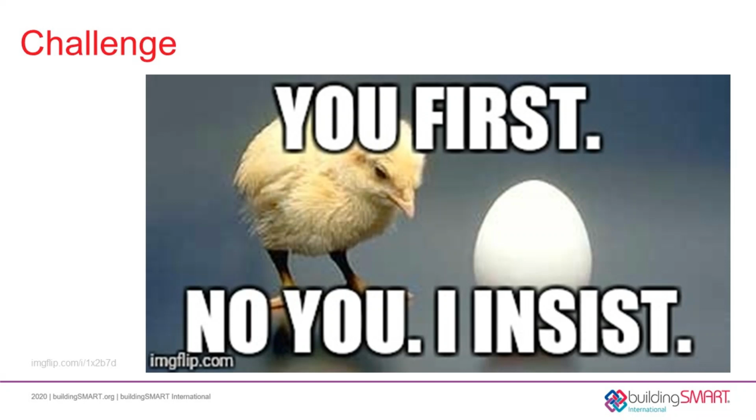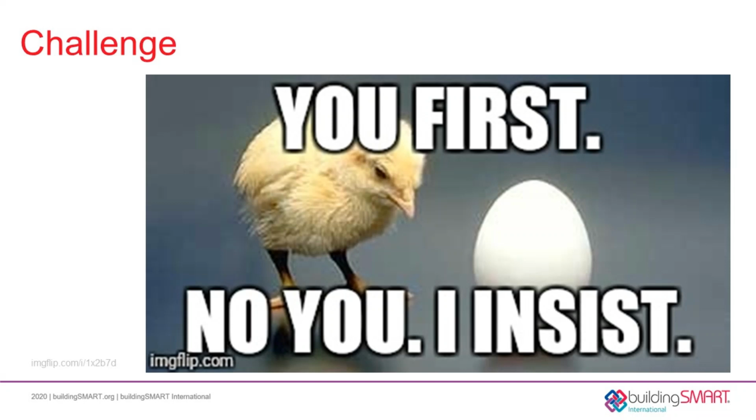If COBie's not in the contract, we can ignore it despite documented benefits. If COBie is in the contract, we can ignore it until the end of the job to find out if it's going to be enforced. If COBie is going to be enforced, we can still ignore it until the end of the job and then hire someone to recollect, resurvey, re-enter, and reformat the information we collected years earlier in the project.